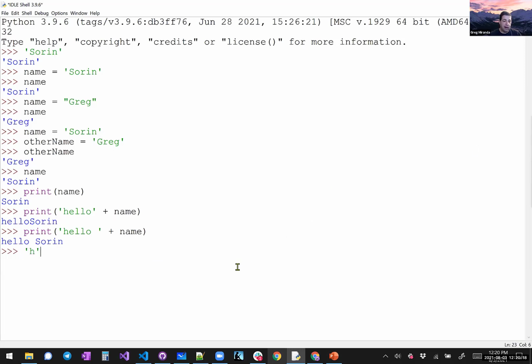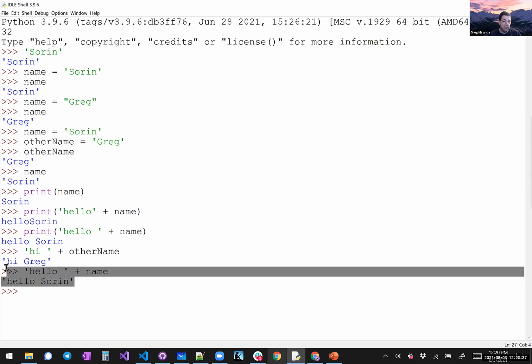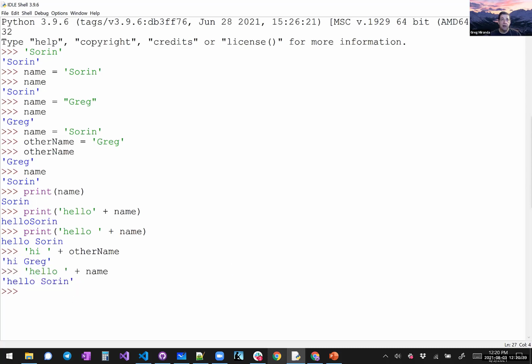We could even do this directly here and say hi plus space plus other name. So you can say hi Greg. We could also do that directly, or we could have done hello Soren directly, just like we printed. But notice again the difference between printing them out versus just writing them in the console. So when you add two strings together, it's concatenation. It just appends one string to the end of the other. And we could concatenate two variables together.